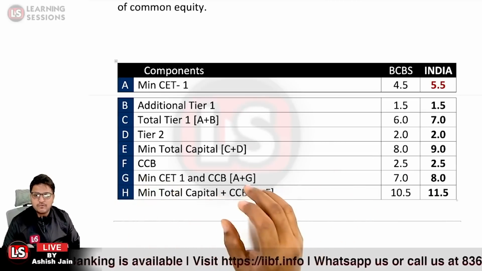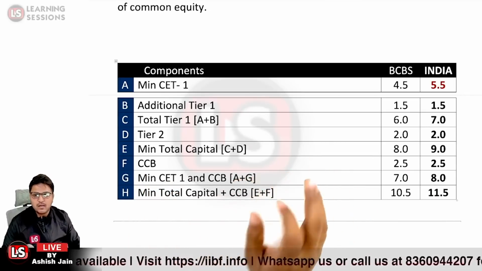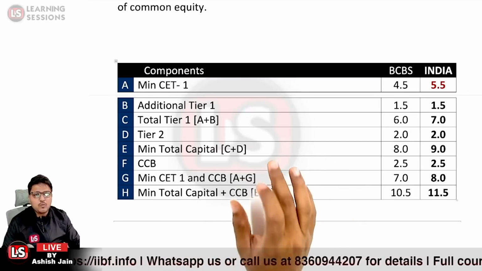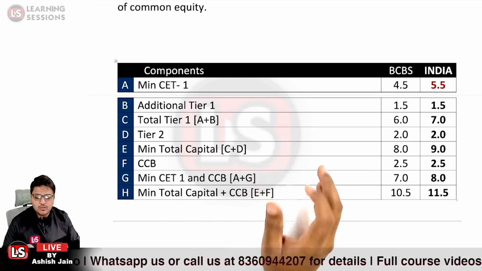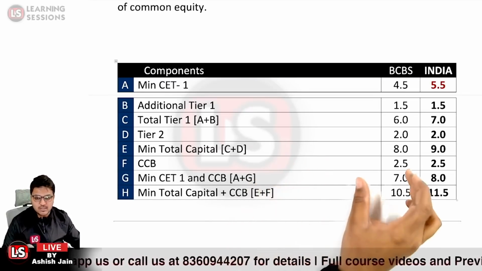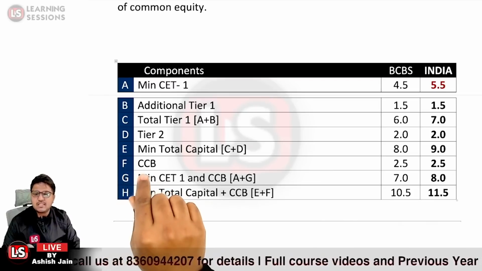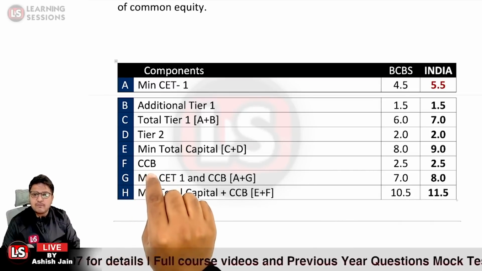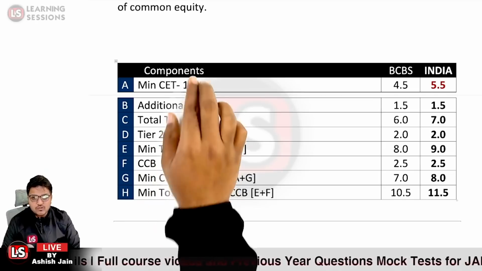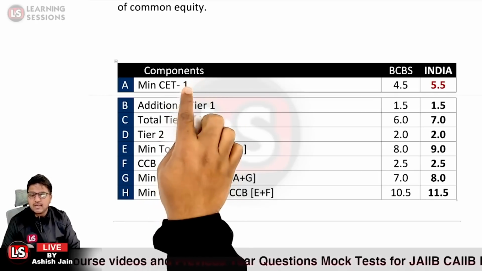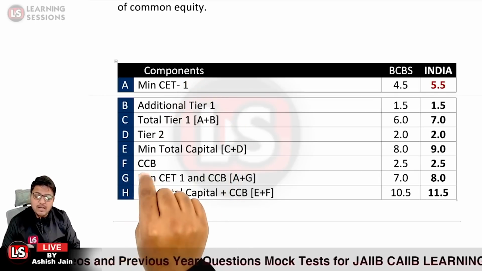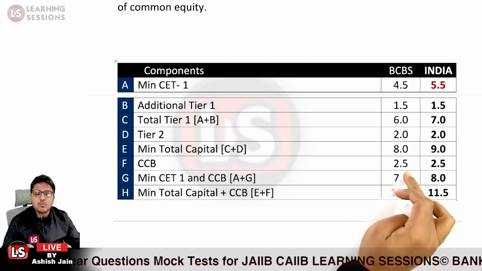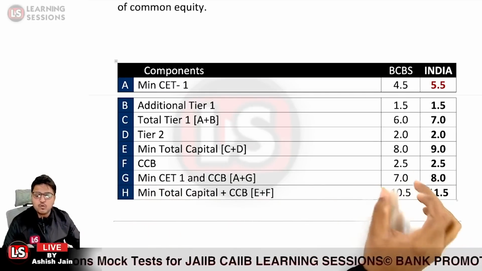In good times, when everything is working fine and going smoothly, you need to maintain an extra capital so as to overcome stress situations. That is the CCB, the capital conservation buffer, and it is also maintained in the form of CET1 capital. Whatever the components in the CET1 capital, those components are to be maintained in the form of the CCB as well, at 2.5%.